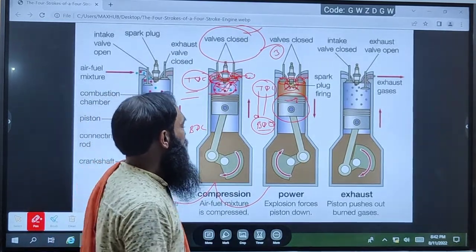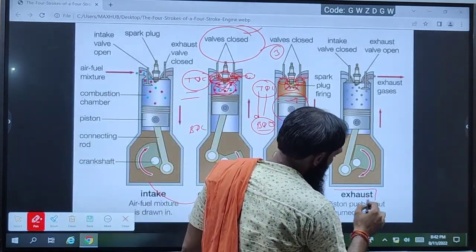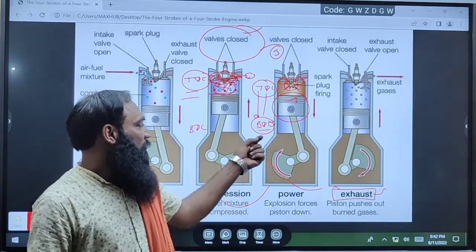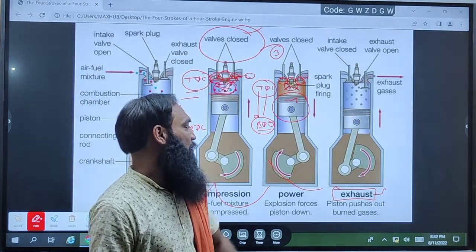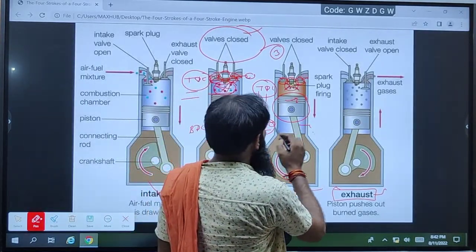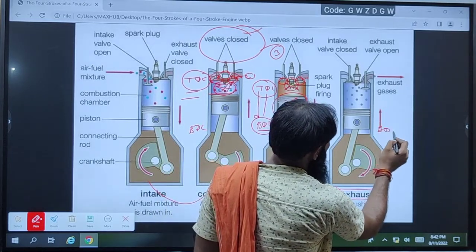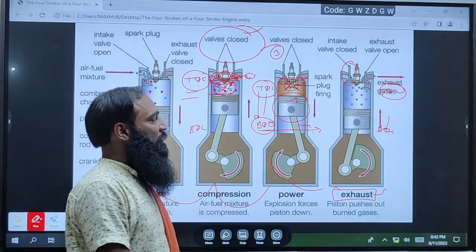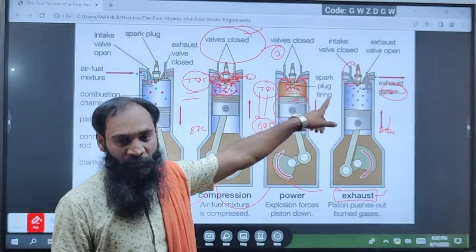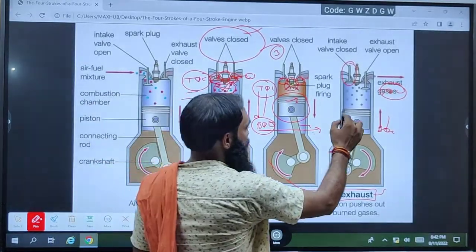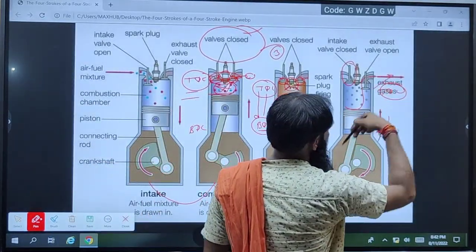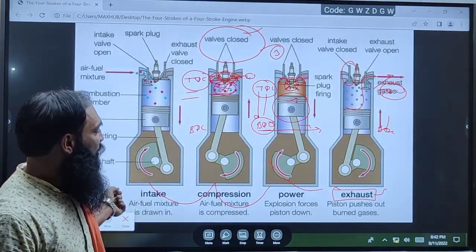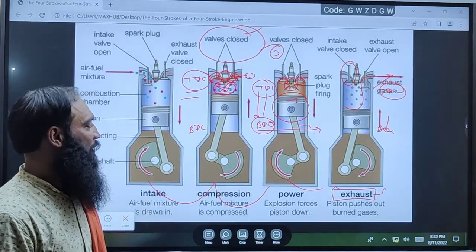After that, we see the exhaust stroke. When the mixture is burned, the gases will be released, and by this release, the piston runs from BDC to TDC, the inlet valve will be closed and the exhaust valve will be open. So all the smoke will exit through the exhaust valve. This is the total of four strokes of a petrol engine.